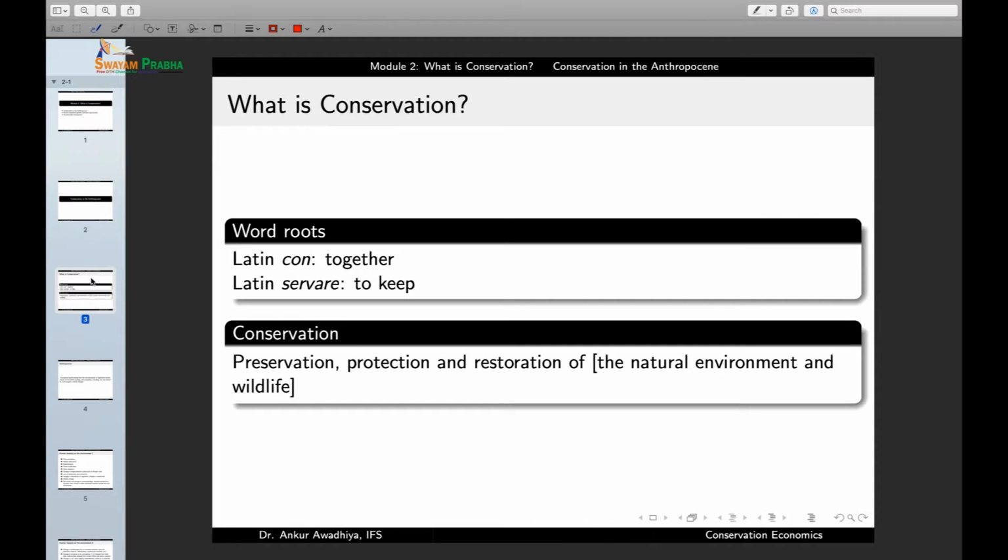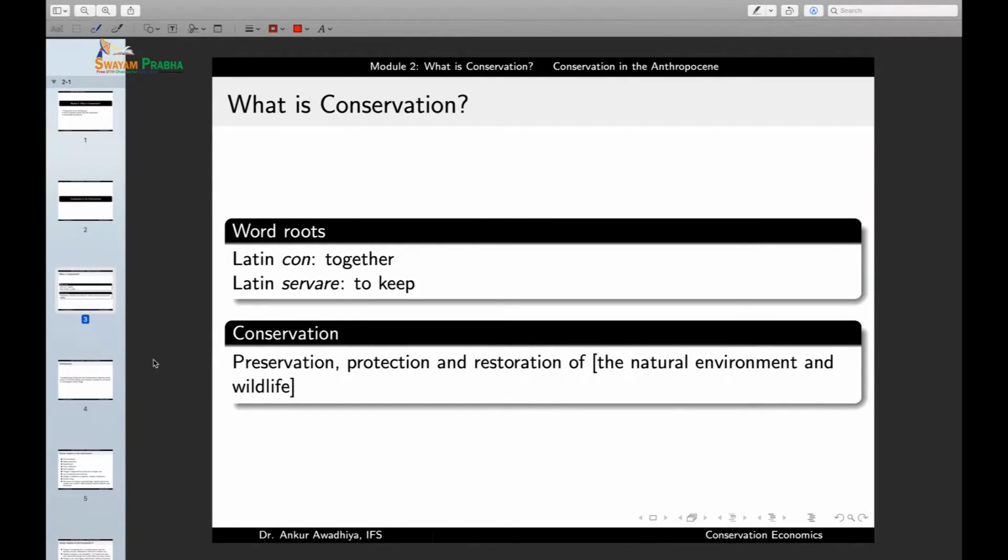Now we have seen before what conservation is. Conservation comes from the two Latin word roots, con which means together and servere which means to keep. So literally, conservation means to keep something together. Now, what is this something?